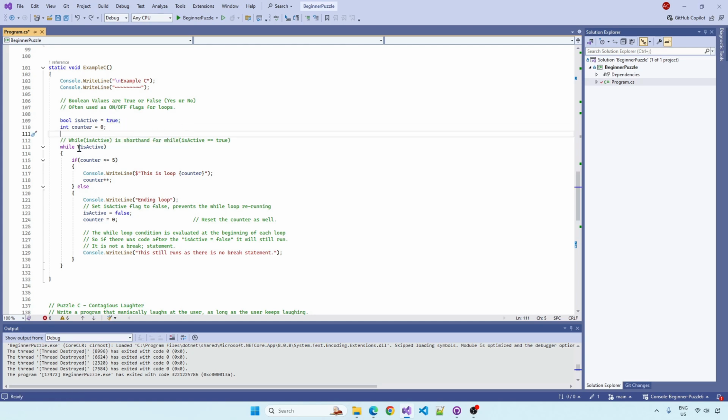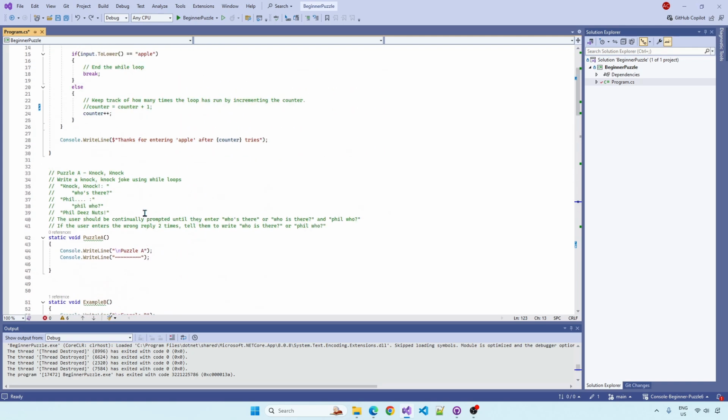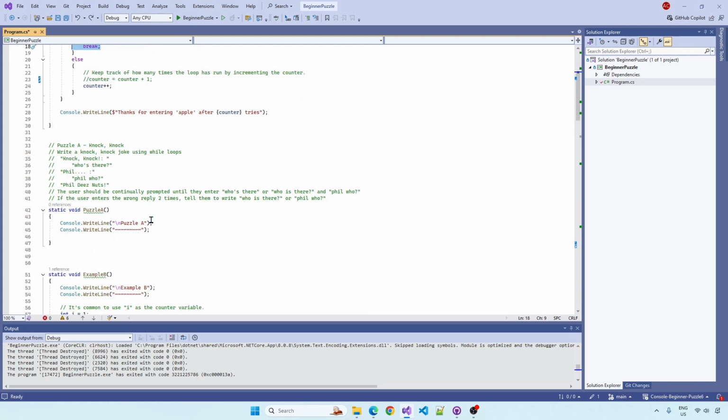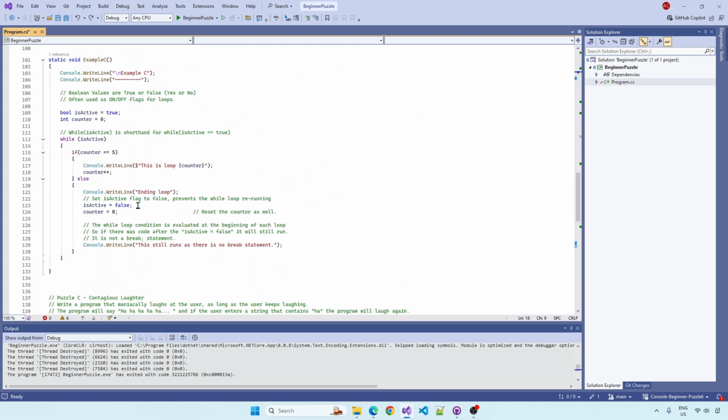So we've got a bool as active true. This is exactly the same as just saying while true. But obviously in the code, you can change it to false. But be aware that within the code, if you change it to false, it is not a break statement. It does not end the loop immediately. What it does is it just changes this flag to false, and then everything else after it will execute, unlike the break statement. But when you get back to the top, this now reads false, and the loop will not run again. So this is basically turn the loop off, next loop, when used like this.